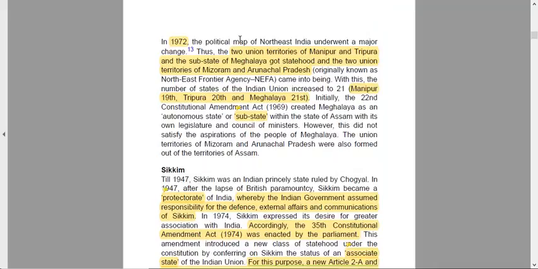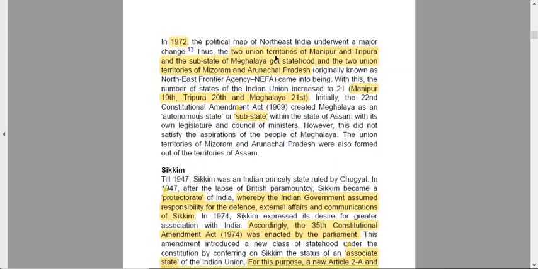A constitutional amendment will only be made when there are changes in the seats of Lok Sabha and Rajya Sabha. Unless there is a change, an ordinary law is passed with a simple majority in the Parliament.